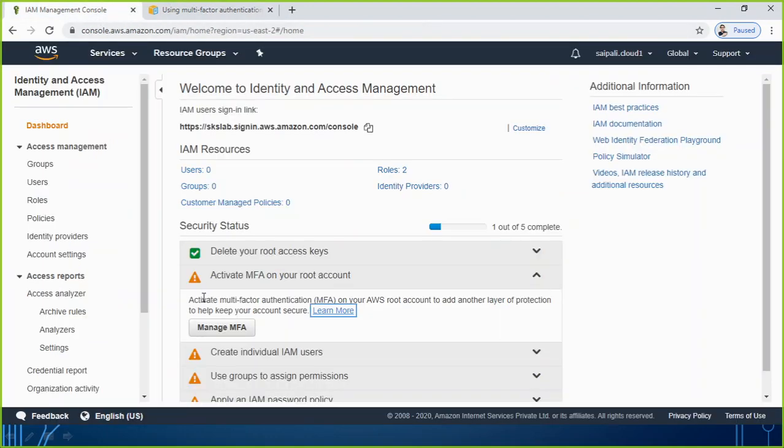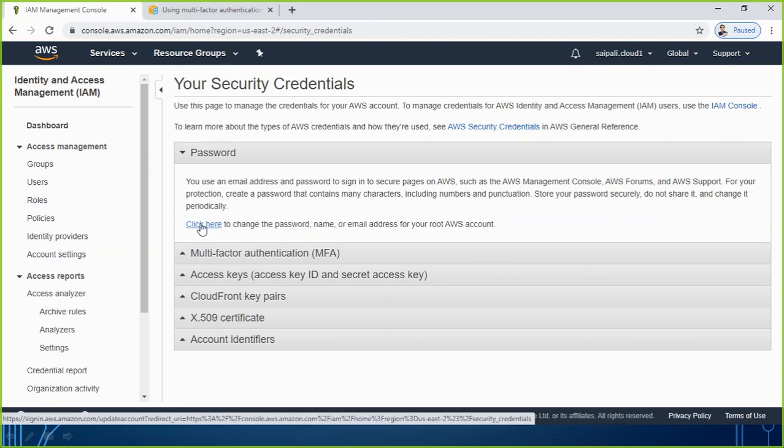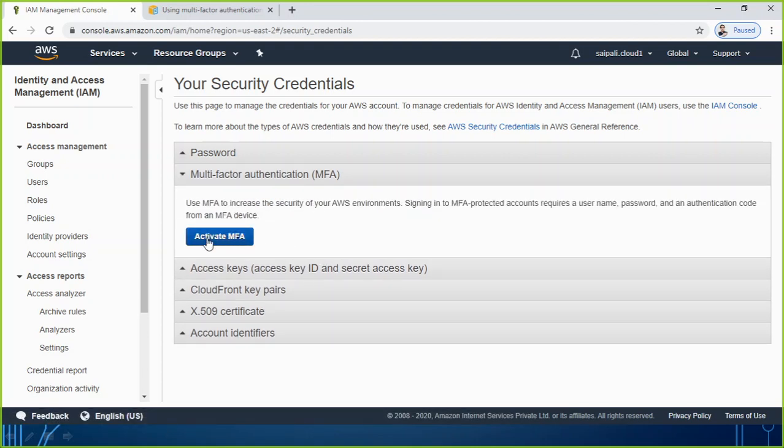So now again I go back and I go to manage MFA. Here you get the option of multi-factor authentication. You see here the password option is also there. If you want to change the root user password, you will be able to change it from here. But right now today we are just learning about MFA. So let me go to MFA, and here is the button of activate MFA. I want to activate multi-factor authentication so that next time when I try to log in with the root user account, only the username and password will not be sufficient. I need to have something else to perform the login process.